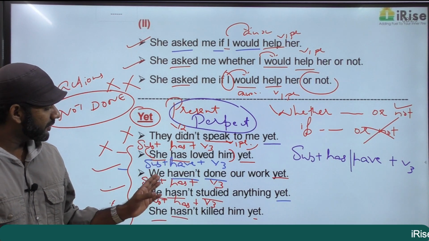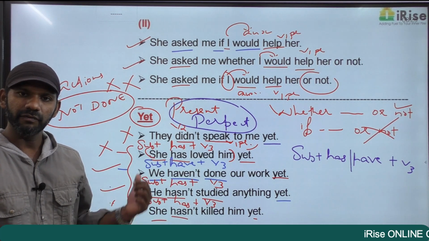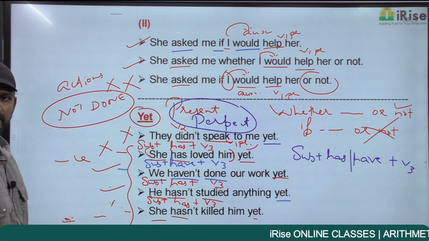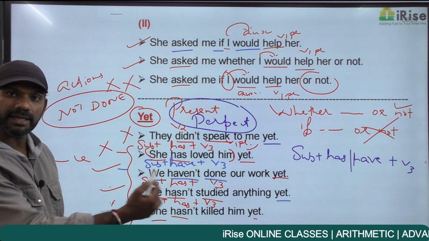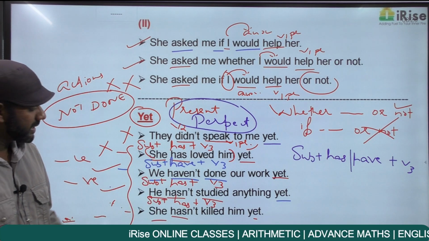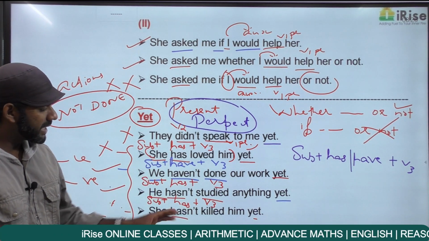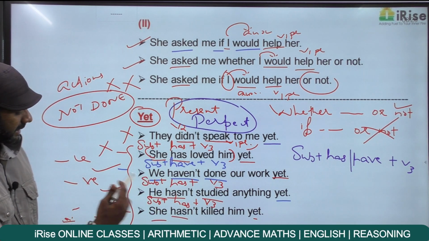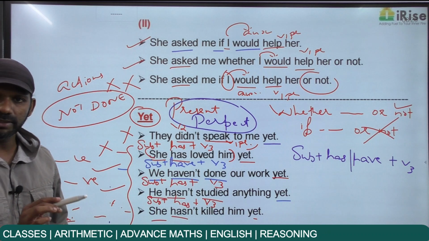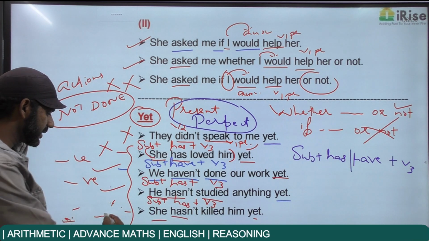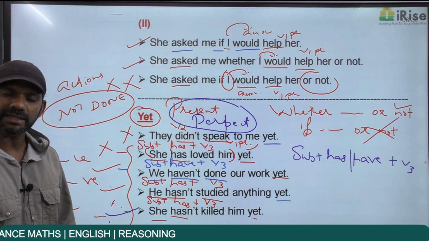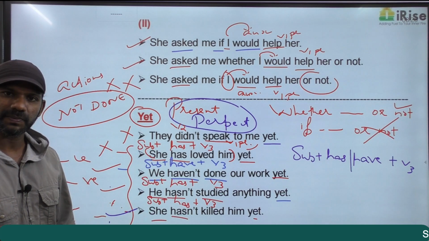Come to the statement. We haven't done our work yet. We haven't done our work. The sentence is negatively charged. He hasn't studied anything yet. He hasn't studied anything. The sentence is negatively charged. Come to the last statement here. She hasn't killed him yet. She hasn't killed him means the sentence talks about an action that is not done, and yet is for actions that are not done. This statement is grammatically fine. Now my question is, she hasn't killed him yet: is this statement negatively charged or positively charged?